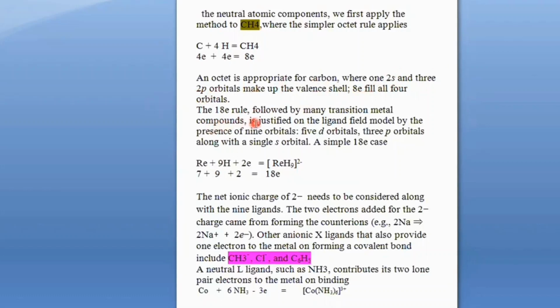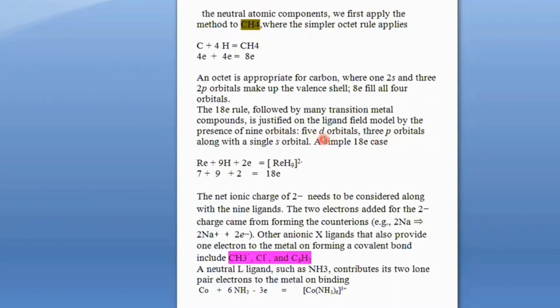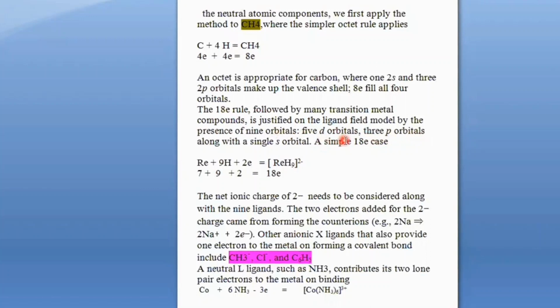Whereas when we talk about transition metals, they consist of s, p and d orbitals. s can accommodate 2 electrons, p can accommodate 6 electrons, and d consists of 5 orbitals that we have discussed in our previous lecture: dxy, dyz, dzx, dz square, dx square minus y square. So the total electrons accommodated by all of these orbitals, s, p and d, are 18. So transition metals follow the 18 electron rule. Organometallic compounds mostly consist of transition metals from the 3d, 4d and 5d series, so they follow the 18 electron rule.